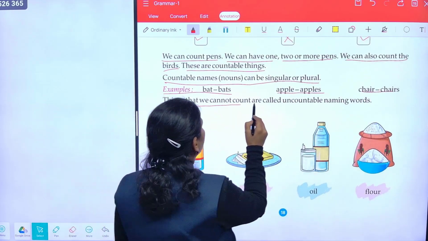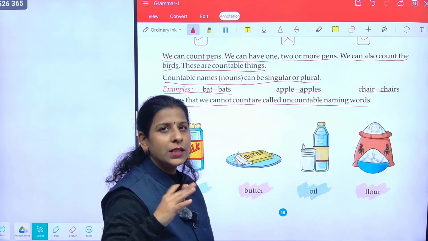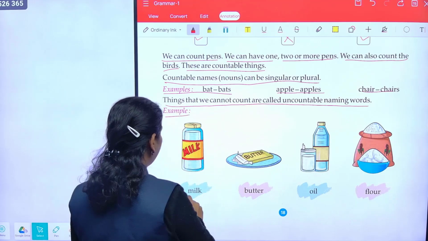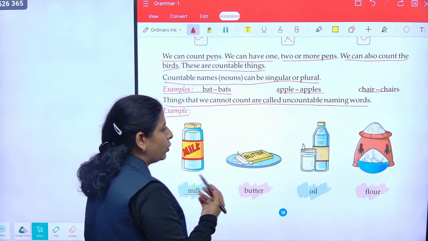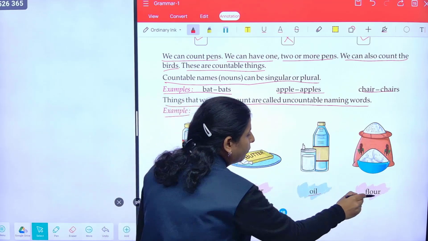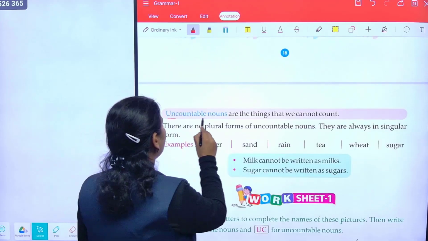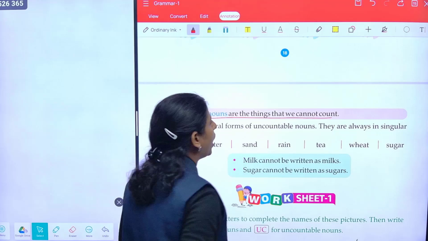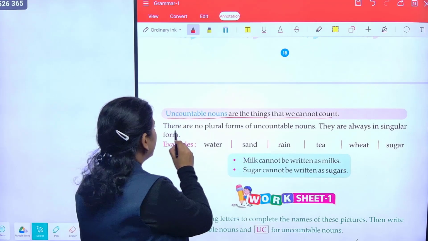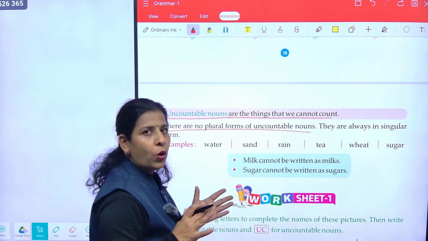Things that we cannot count are called uncountable nouns. Those things that you cannot count, neither singular nor plural, are uncountable. For example, milk. Milk you cannot count. Butter, you cannot say 1, 2, 3. Oil, flower. So these are uncountable nouns. Uncountable nouns are the things that we cannot count. There are no plural forms of uncountable nouns.